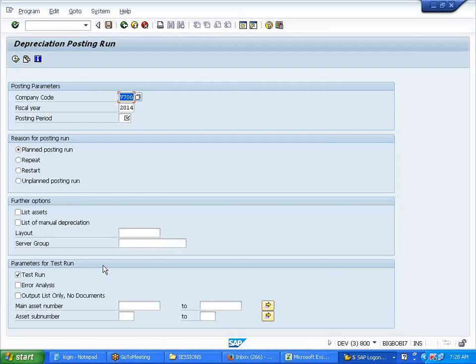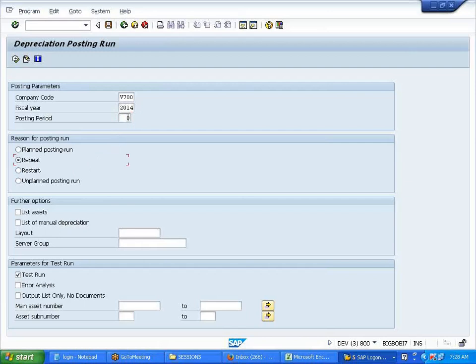So before I get into this depreciation run, you need to understand these four settings, these radio buttons over here. Planned posting run means in order: January, February, March, April. Clear? First one not clear? Ravi, there's definitely an interview question on this. Planned posting run, in order: 01, 02, then I'm running 03. In order.